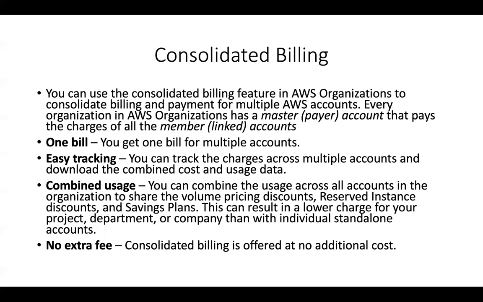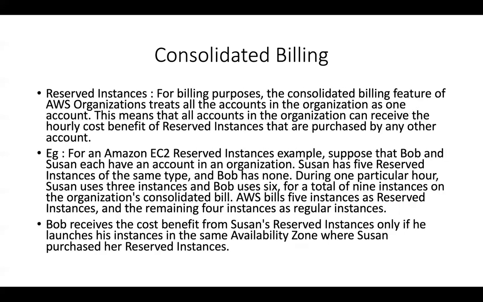So when you enable it with all features, you get another additional advantage, which is the service control policies that you can specify on the account level. Otherwise, if you go with only consolidated billing features, you only get the consolidated billing feature of AWS Organizations, where you'll get one combined usage and all of these features that we discussed right now.